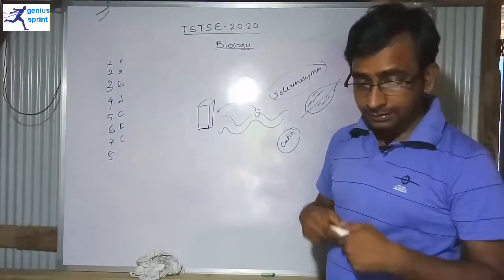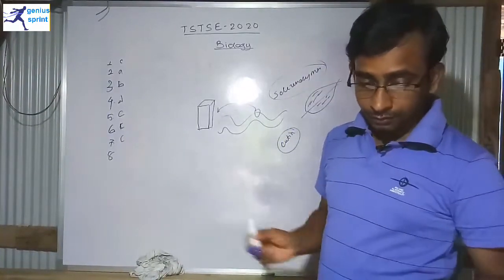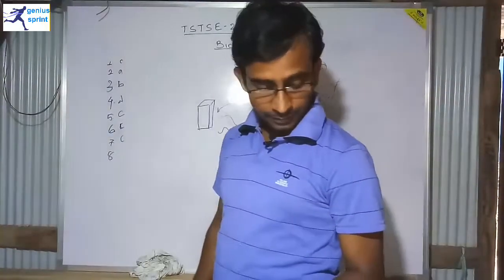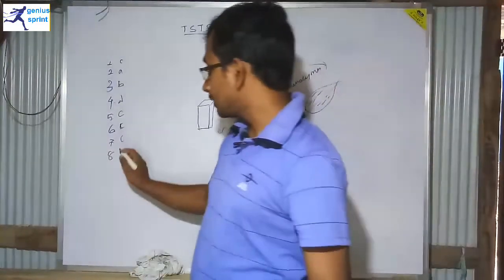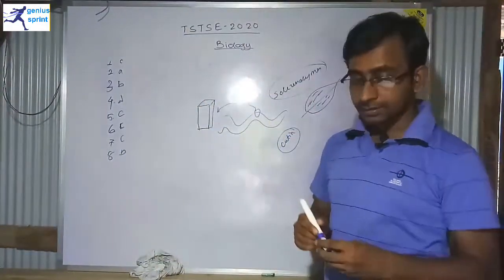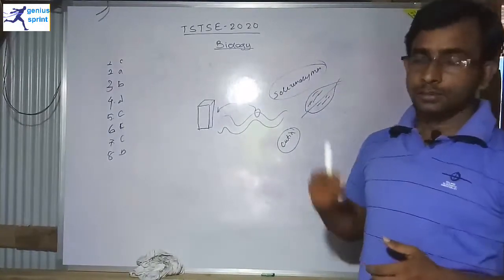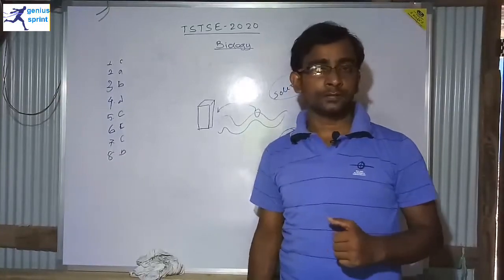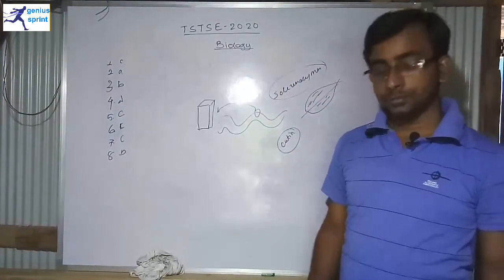And option number D is none of the above. So according to these questions, I think option B, that is ligament break, is the correct answer. Yes, for question number 8 it is B, which is ligament break. If the ligament sometimes breaks, then bones may be dislocated from their actual position.